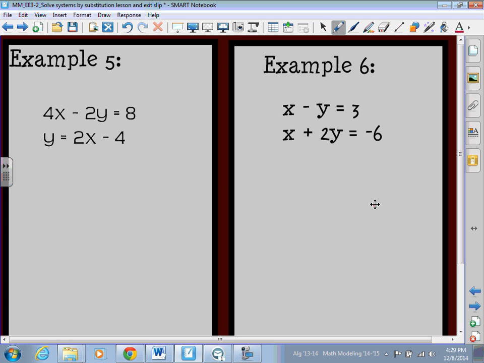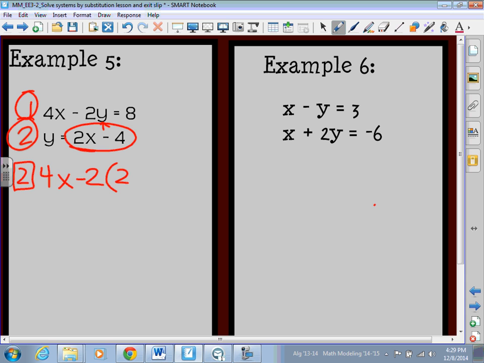All right, so if you look at equation 1 and equation 2, oh, look, equation 2 is already written as y equals something. So I don't even have to manipulate that anymore. So what I need to do is take this 2x minus 4 and plug it in for that y. So I'm already skipping to step 2. Step 2 says take 4x minus 2 times what y actually is, which is 2x minus 4, and put that equal again to 8.